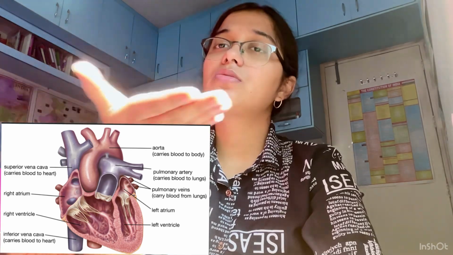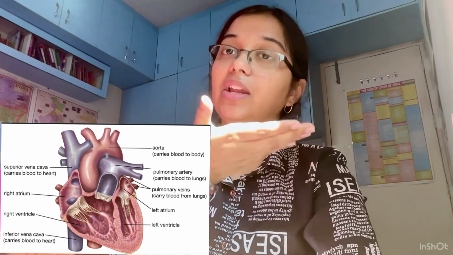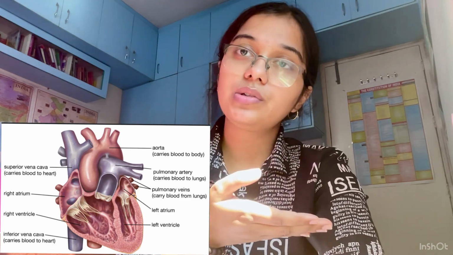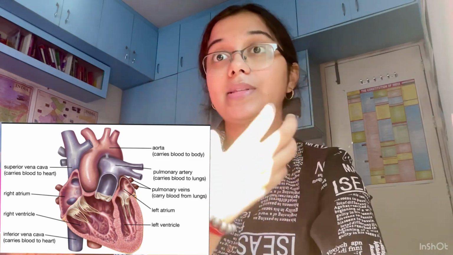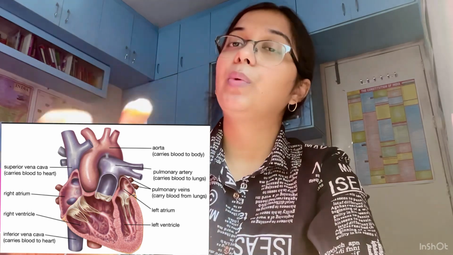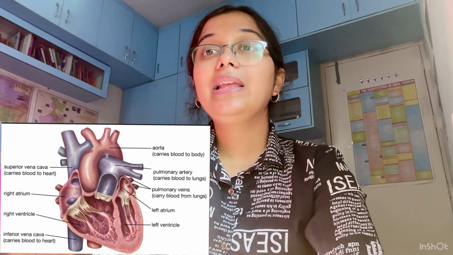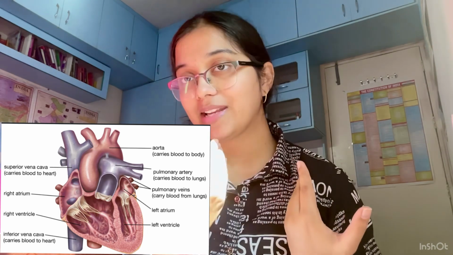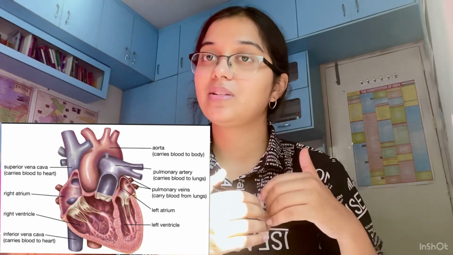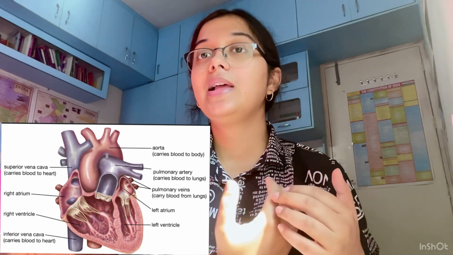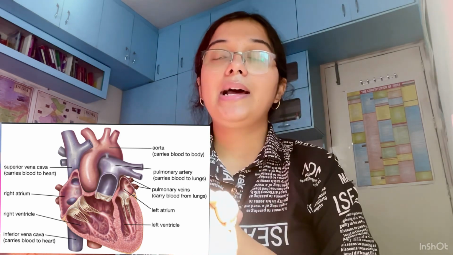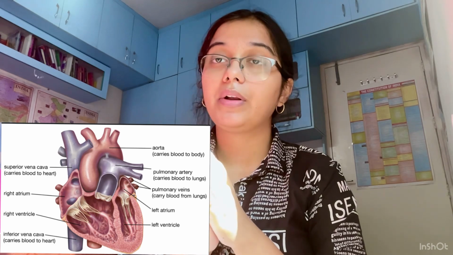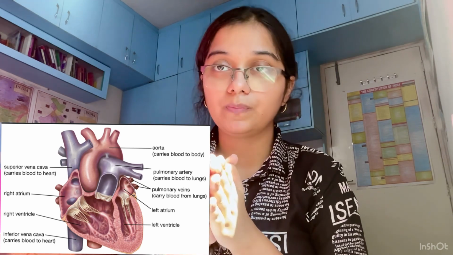The two upper smaller chambers are the atria or the auricles, and the two lower chambers are the ventricles. The lower and the larger chambers are the ventricles, right? So the upper left is the left atrium, then the right atrium, and below it are the ventricles, the right ventricle and the left ventricle. Now the heart is surrounded by a membrane which is known as the pericardium, and it has the pericardial fluid.